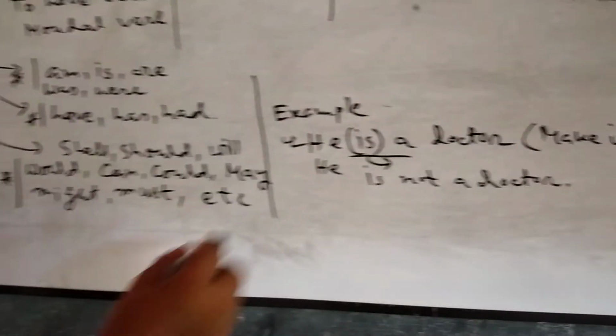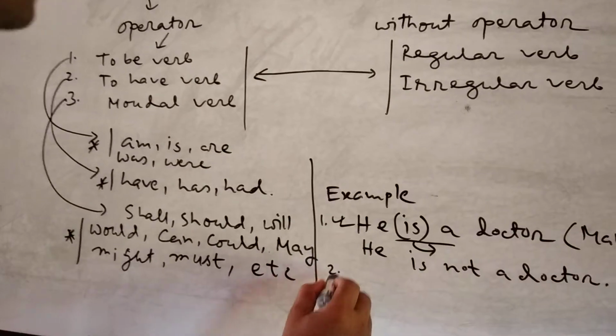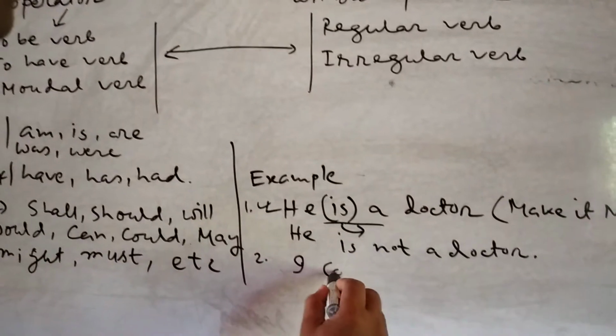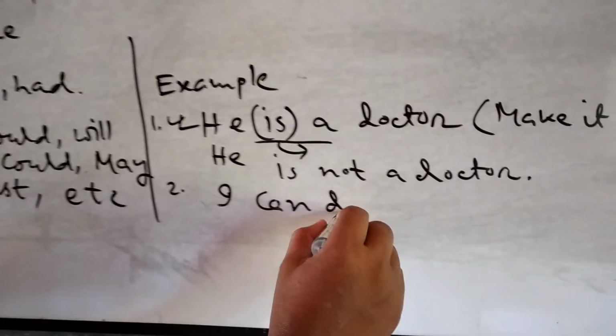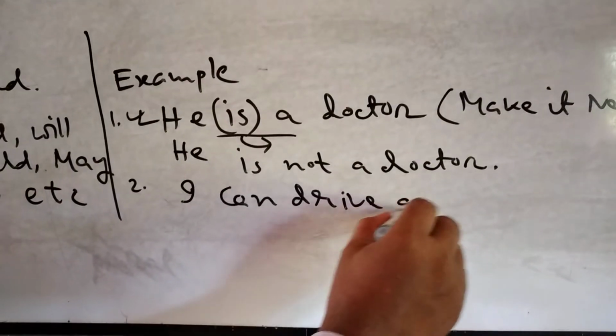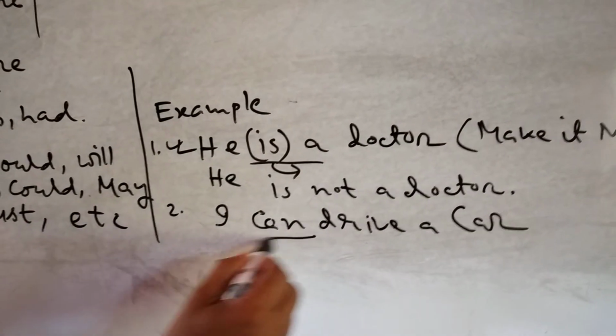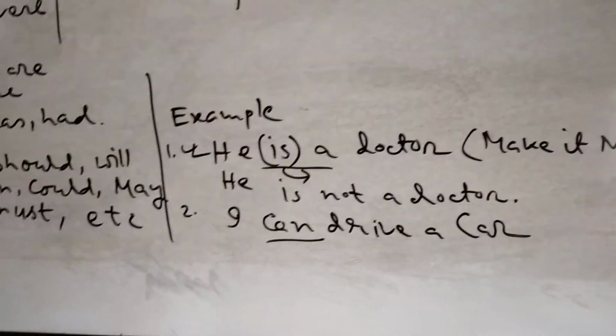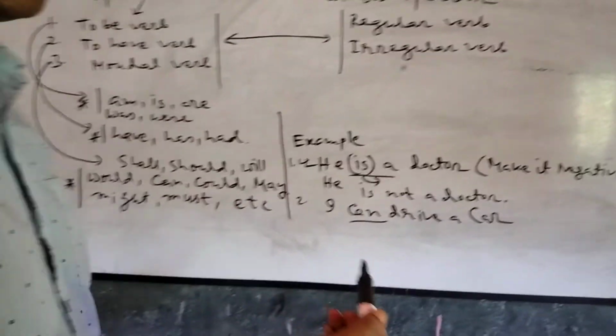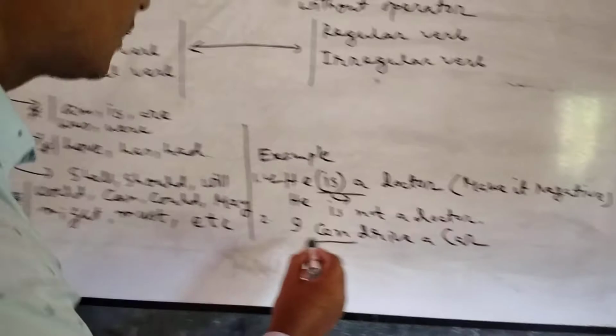Clear to you? Another example: I can drive a car. This is also an operator. That's why it is easy. We will just add not.